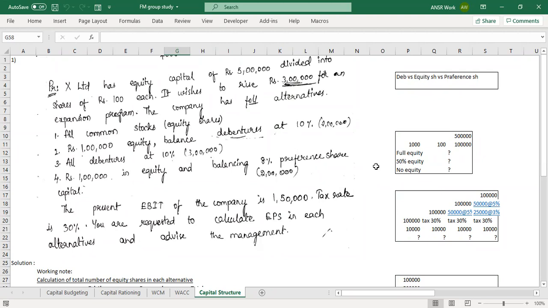However, equity and preference, whatever you pay, you cannot show them as an expense to the income tax department. That means those are not deducted for the purpose of calculating the tax liability, so they are not going to reduce our tax. So one of those differences is this one also. Whatever you pay to the debentures is tax deductible. However, the equity dividend or preference dividend are not tax deductible. You would be able to relate to the terminology, right? Tax deductible means it will reduce tax. Not tax deductible means it will not reduce the tax. I think that's pretty simple. Any doubts in this? We're going to use this concept right away.